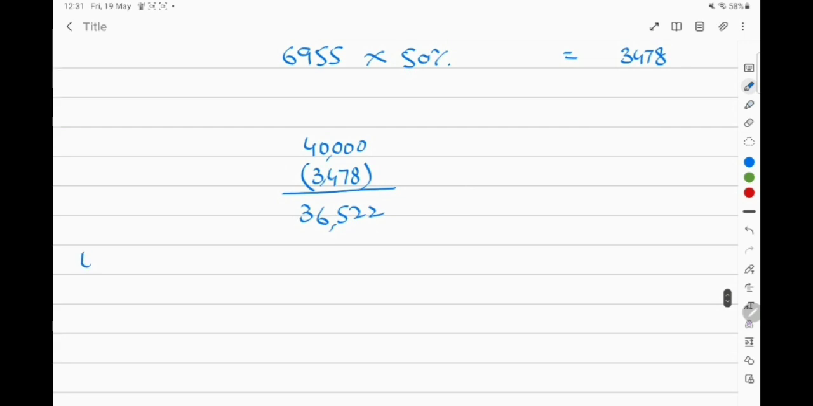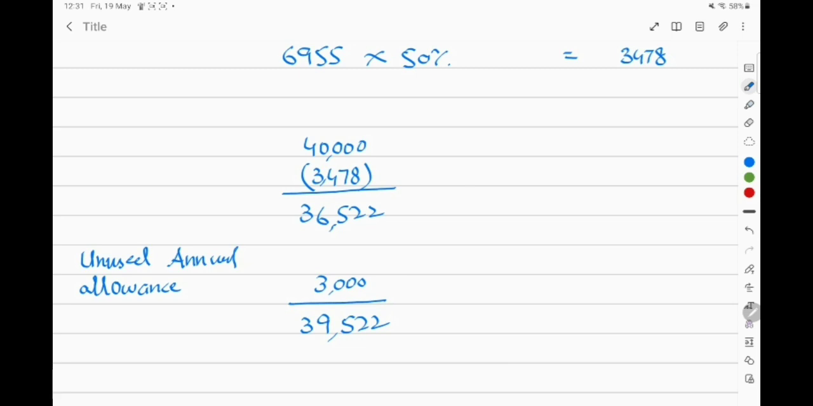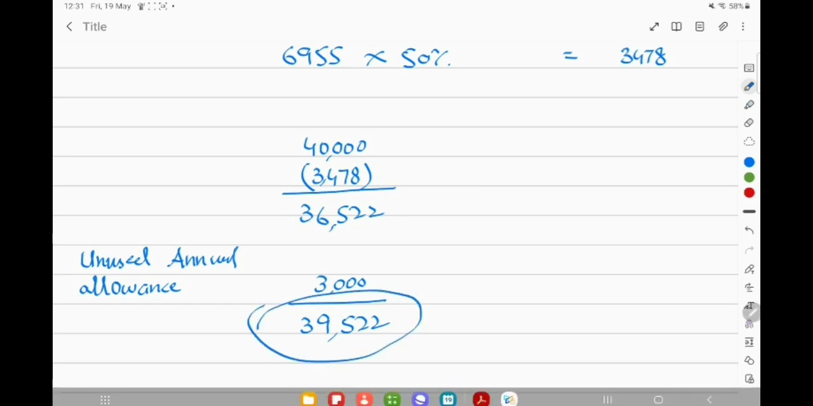Next, we need to consider the unused annual allowance of the previous 3 years, because we cannot carry forward more than a 3-year back period. Only the 3-year period is allowed for unused annual allowance to be carried forward. So this is 1,000 in each year, so the total is 3,000. So now this is the 39,522 amount that is said to be available to us, the available annual allowance.